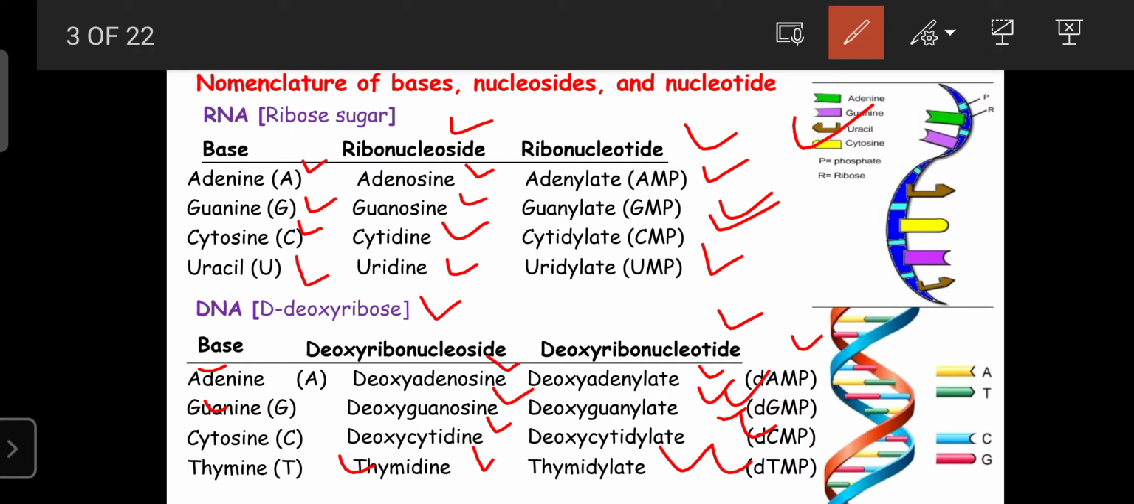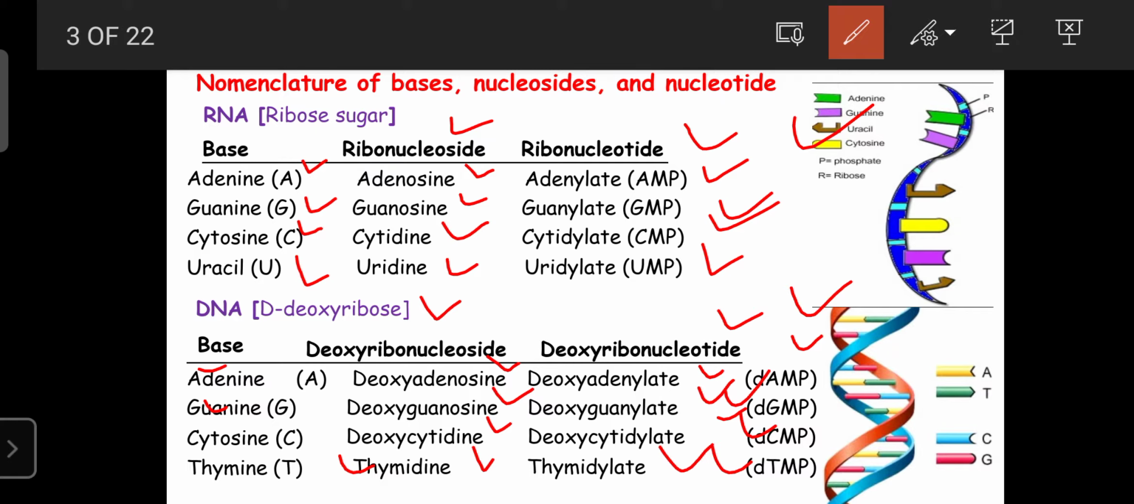These are the basic molecules, or nucleotides, present in the DNA, and DNA is a double strand. Somewhere, DNA also consists of multi-strand forms, three, four, like that. But basically, it is a double-strand DNA. It consists of bases like adenine, guanine, cytosine, as well as thymine. That thymine is absent in the RNA. So this is regarding the nomenclature of the bases, nucleosides, and nucleotides of RNA as well as DNA.